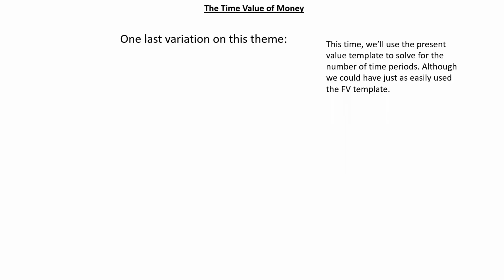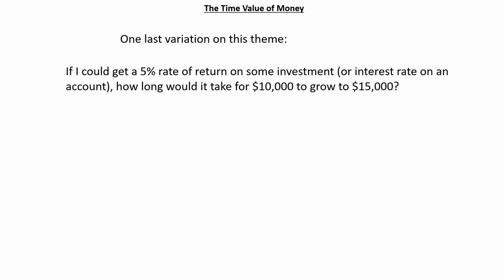So there's one last variation on this theme. This time, let's use the present value template to solve for the number of time periods, although we could have just as easily used the future value template. If I could get a 5% rate of return on some investment or interest rate on a savings account, how long would it take for $10,000 to grow to $15,000?